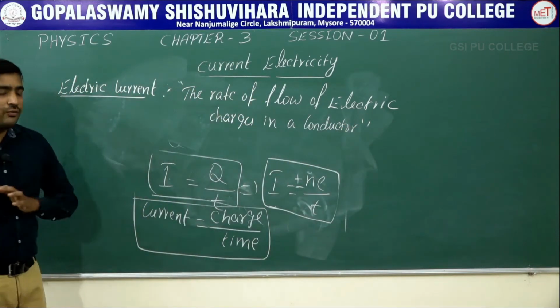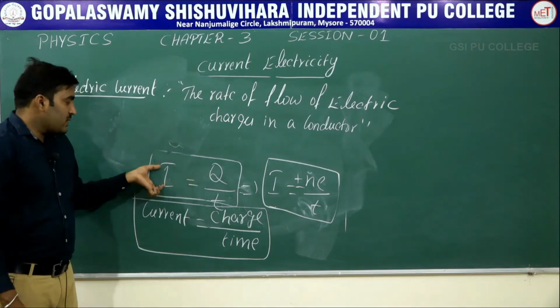This is the definition of electric current, and we find the equation as I is equal to Q by t.